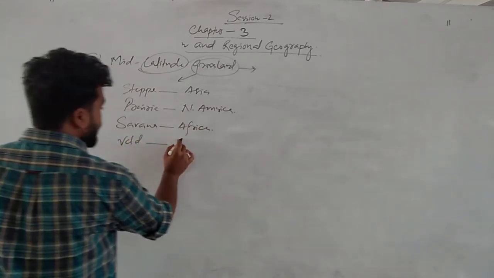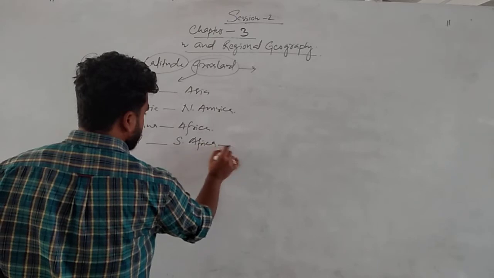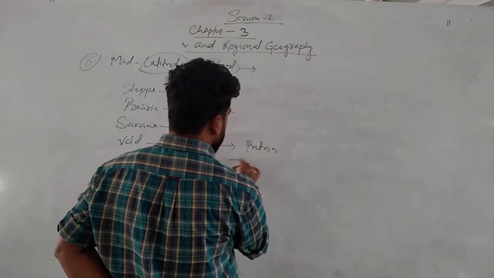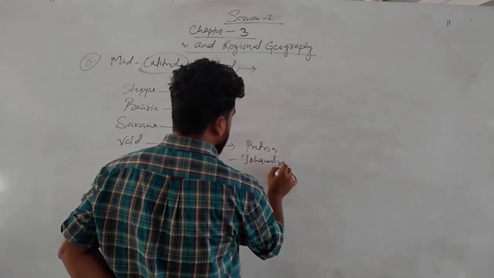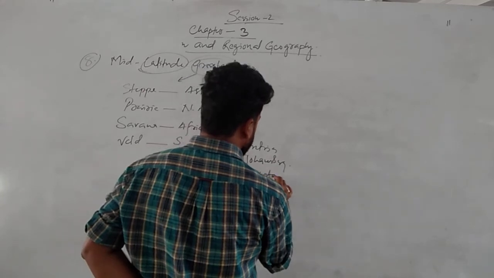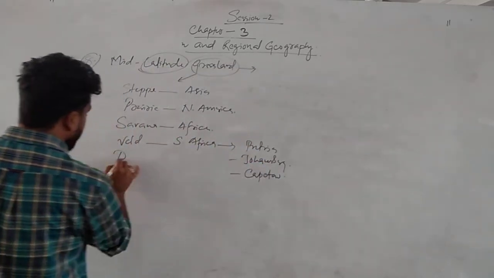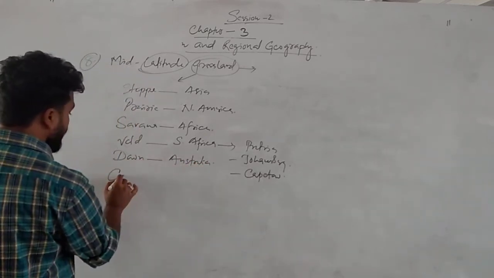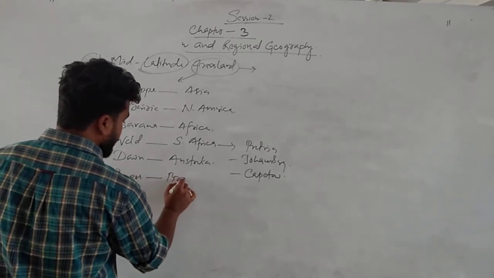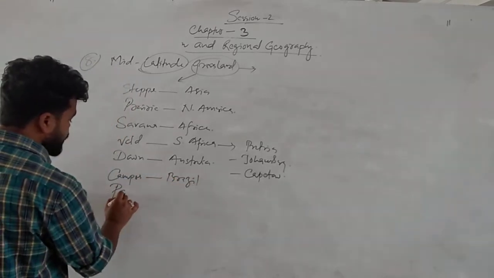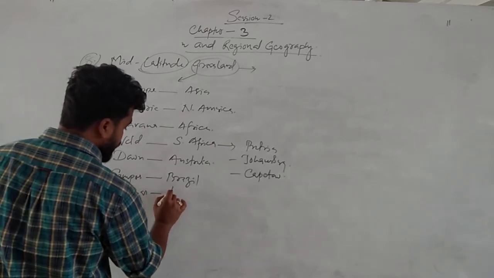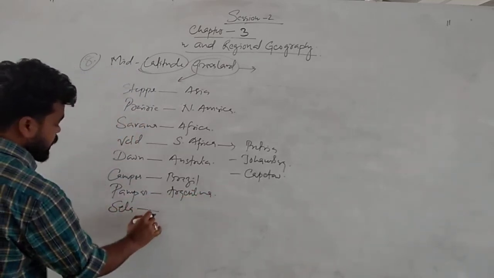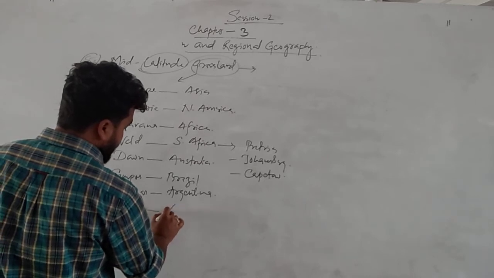Veld found in South Africa. South Africa, we know, has 3 capital cities: Pretoria, Johannesburg, and Cape Town. Okay. Then down found in Australia. Okay. Campos found in Brazil. Pampas found in Argentina. Selva found in Amazon forest.